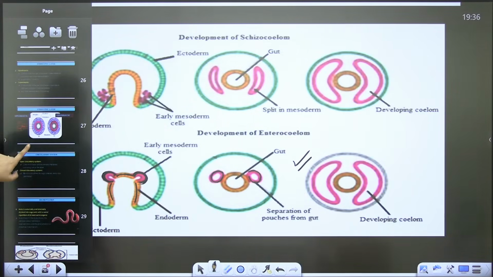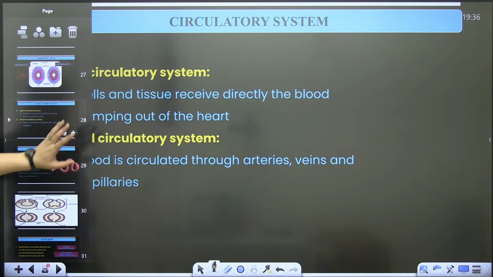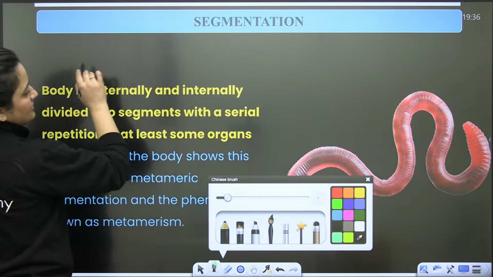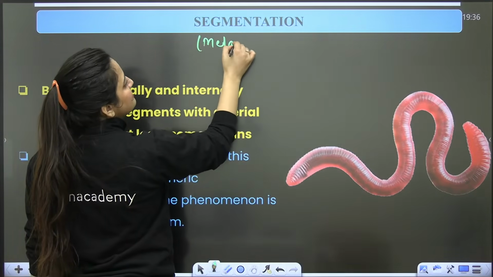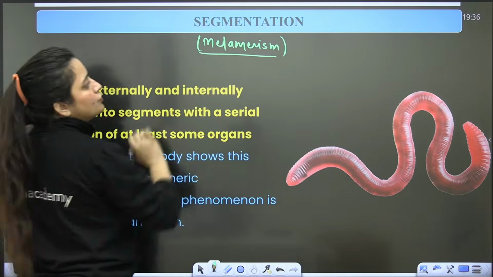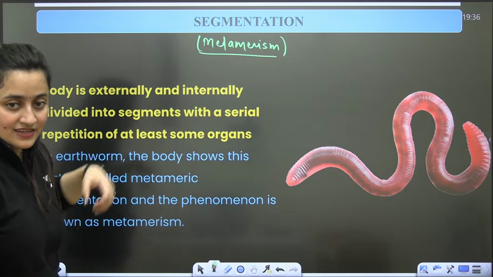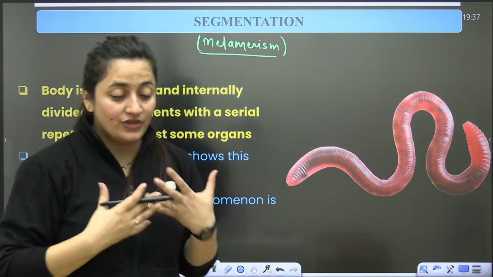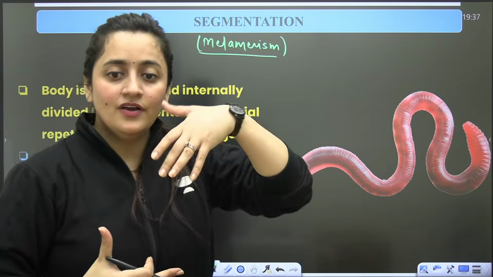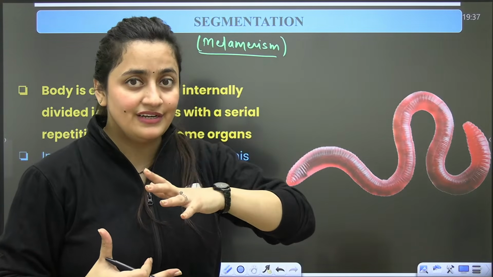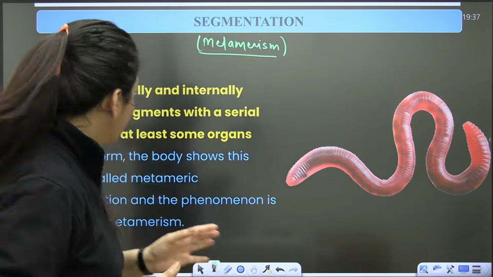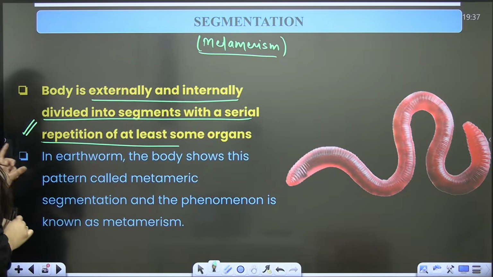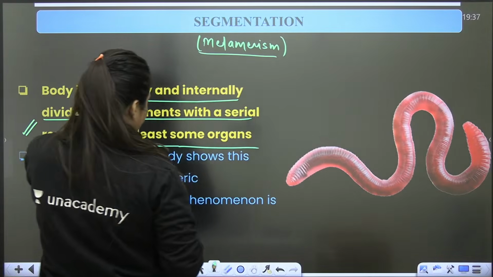Chaliye. The next thing is the circulatory system, open and closed, that we will discuss after this segmentation topic. Next we need to discuss segmentation, also known as metamerism. This is another character. Some organisms have their body divided. When we define segmentation, we say the body is divided externally or internally into segments, plus there is repetition of some organs. See, the body is externally and internally divided into segments with a serial repetition of at least some organs.